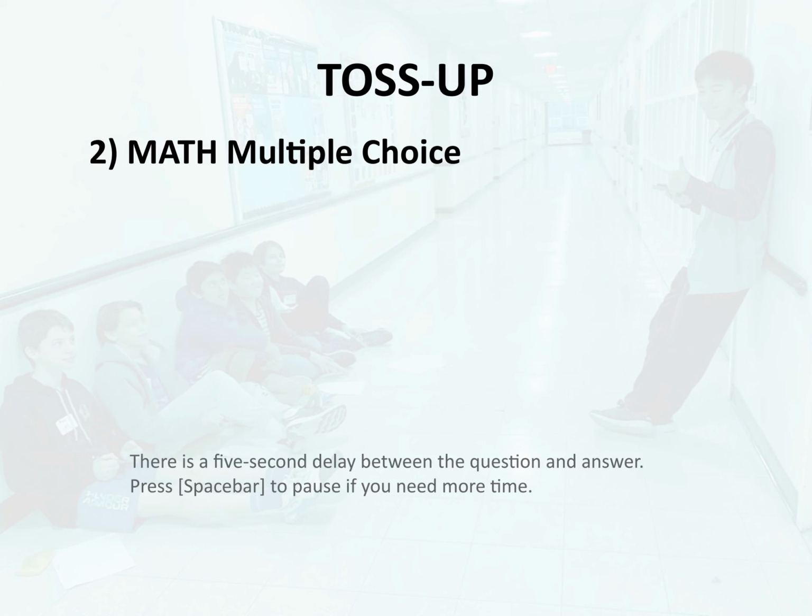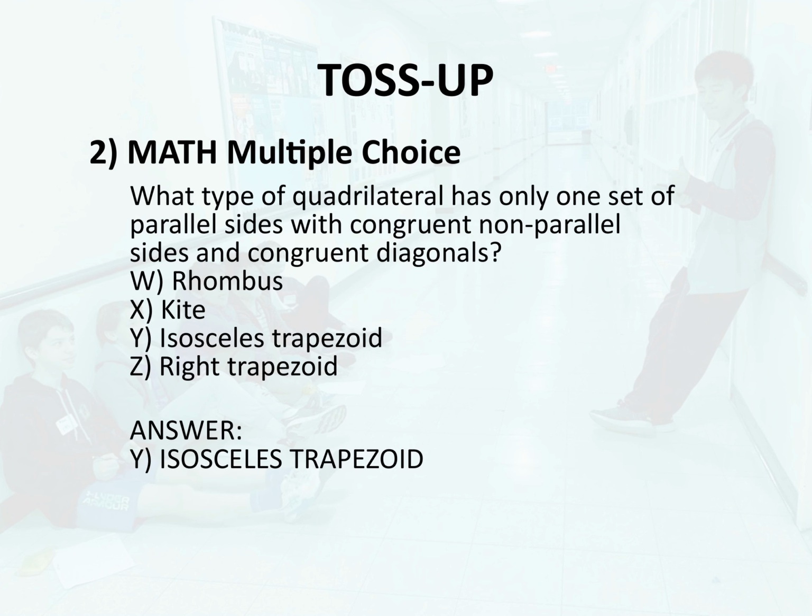Toss-up 2. Math. Multiple choice. What type of quadrilateral has only one set of parallel sides with congruent non-parallel sides and congruent diagonals? W. Rhombus, X. Kite. Y. Isosceles trapezoid. Z. Right trapezoid. Answer. Y. Isosceles trapezoid.